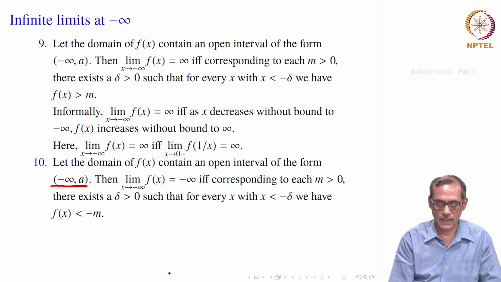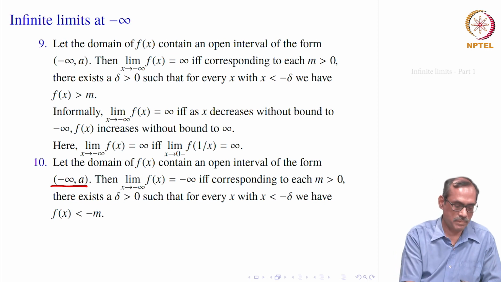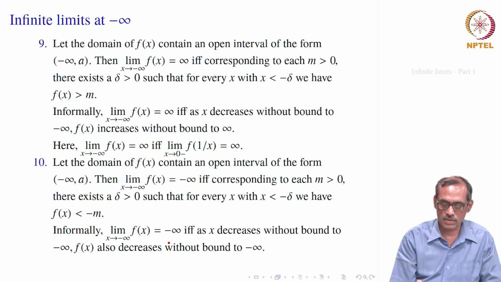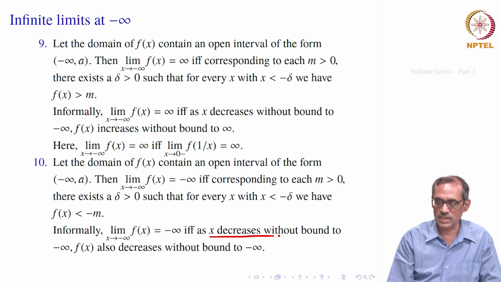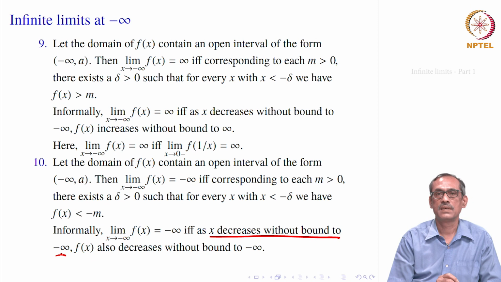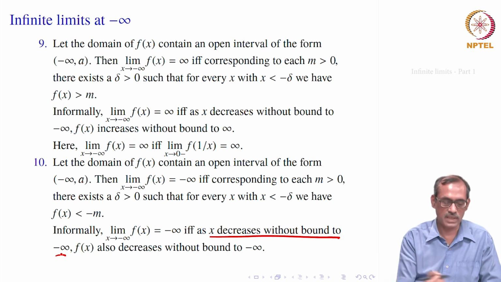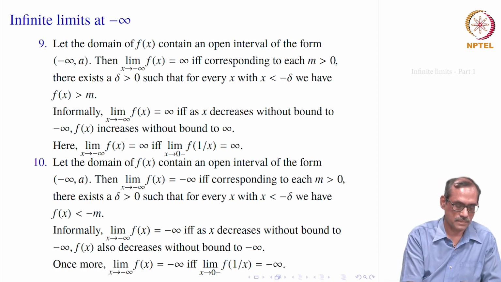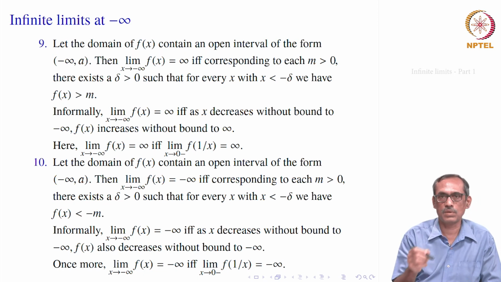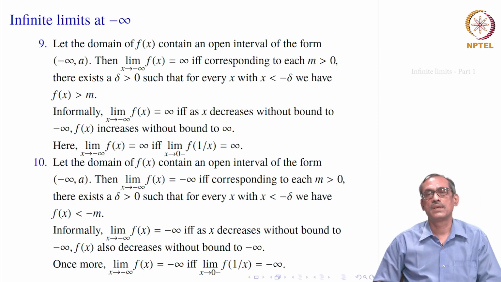Both are now minus. So, again if you want to substitute, you can substitute this way: as x goes to 0 minus, f of 1 by x equals minus infinity. That will be the substitution. Informally it would say as x decreases without bound to minus infinity, its functional value also decreases without bound to minus infinity. Okay. So, these are all the notions connected with limits at infinity and limit becoming infinity. We should see some examples of how these cases work.